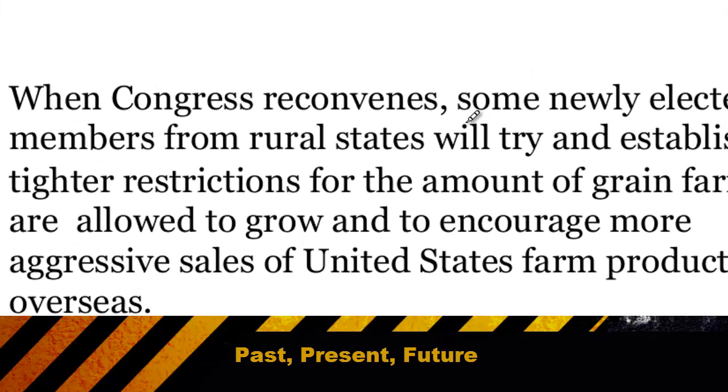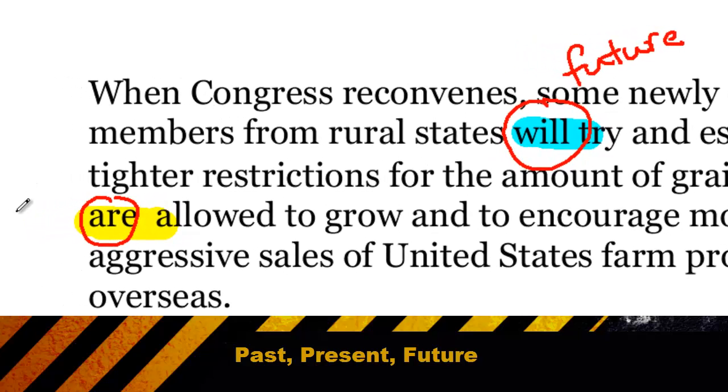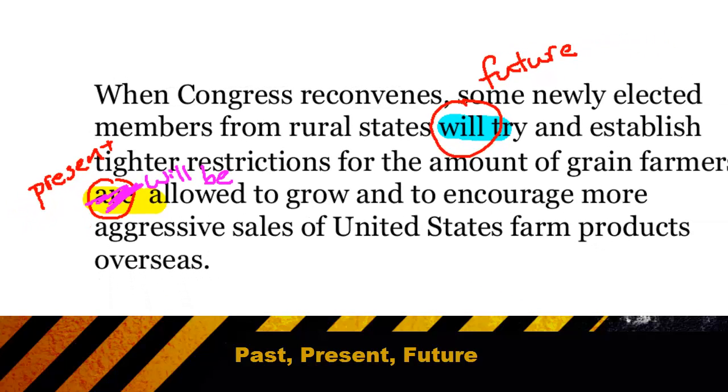This sentence begins by talking about what Congress will try to do in the future. And what they're trying to change is the amount of grain farmers are allowed to grow. So we have this conflict. Will is about the future, and are is about the present. So it doesn't make sense that tomorrow they're going to pass regulations on what we could do today. We have to make sure that what they do in the future affects the future. So we simply change the are, which is present tense, to a future tense, something like will be. And now what they're doing in the future will affect the future.